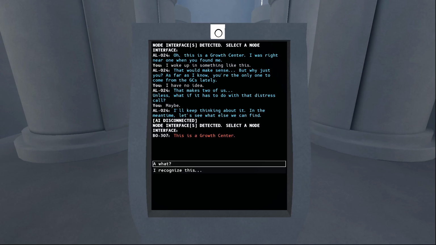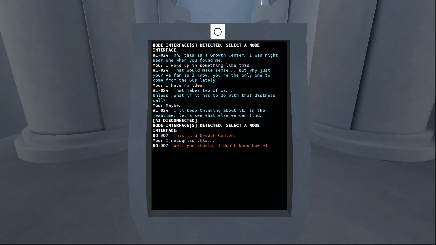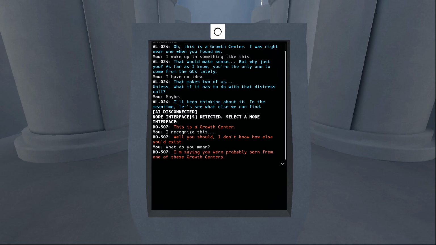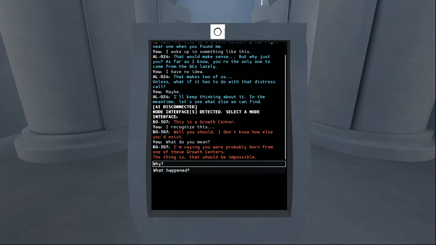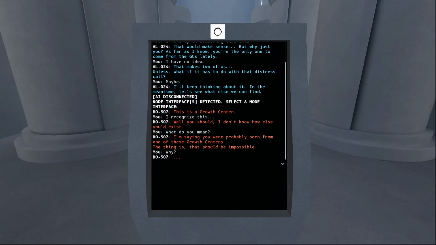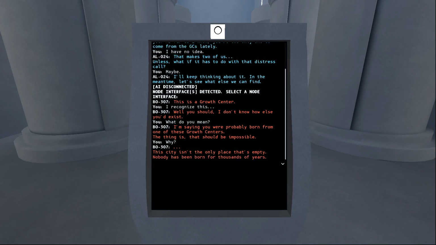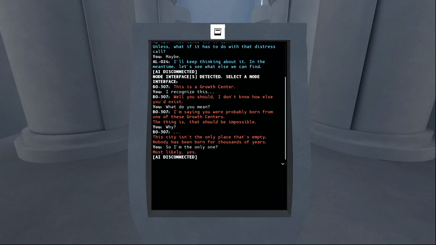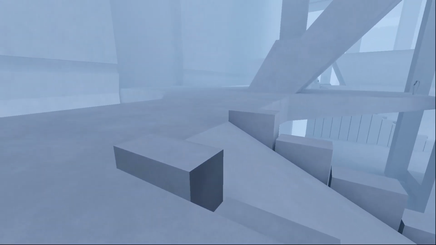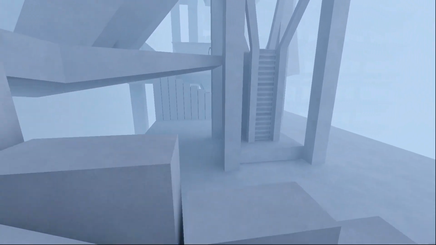This is a growth center. I recognize this. Well, you should. I don't know how else you could exist. What do you mean? I'm saying you're born in one of these. Thing is, that should be impossible. Why? This city isn't the only place that's empty. Nobody has been born for thousands of years. So I'm the only one? Most likely, yes. Wish Al and Bo could talk to each other. Are we gonna get a couple more AIs and they're gonna spell out a name or something?